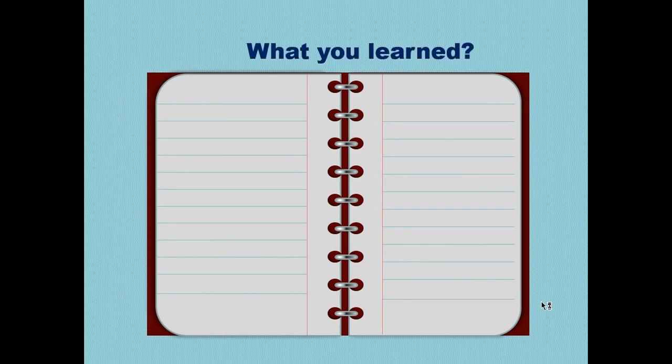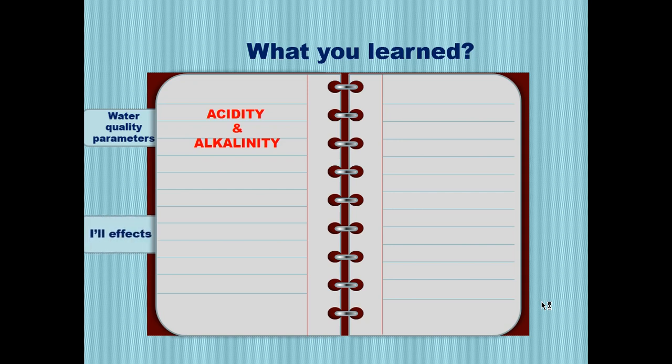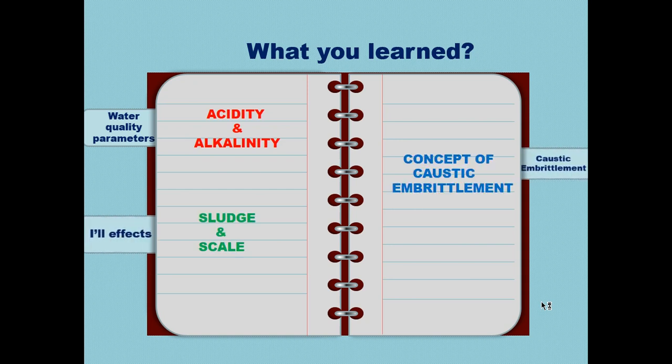So what did you learn from today's lecture? Water quality parameters like acidity, alkalinity and chlorides, and ill effects such as sludge and scales, and caustic embrittlement.